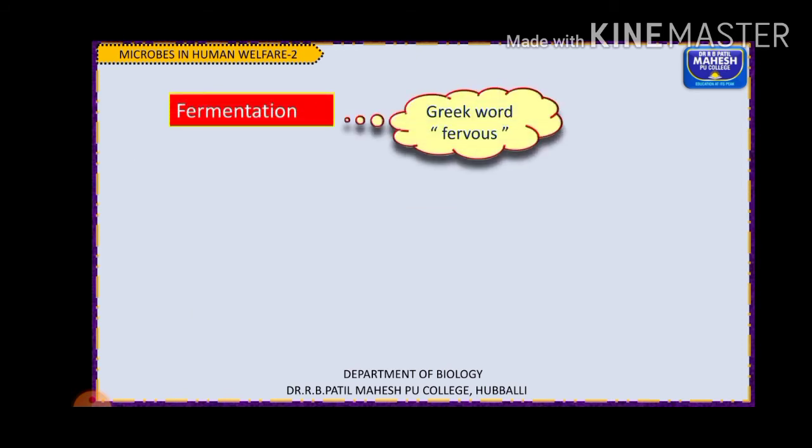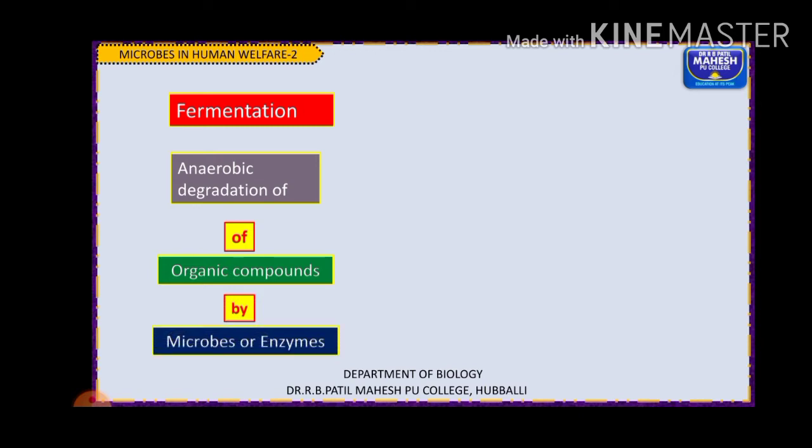So fermentation has come from a Greek word, fervere, which means bubbling. Bubbling means you might have seen the spongy texture that you get for the bakery items or for some food items. So that process is called bubbling. Okay, so here fermentation is nothing but the anaerobic degradation of organic compounds with the help of microbes or the enzymes.